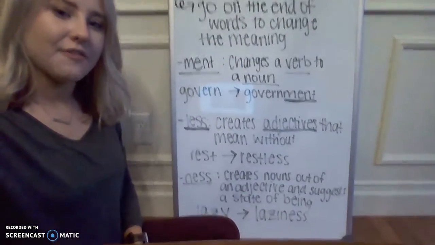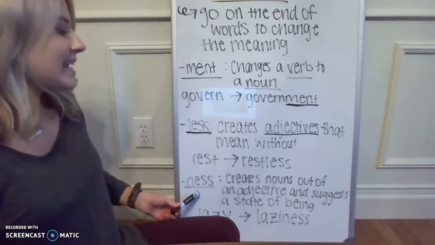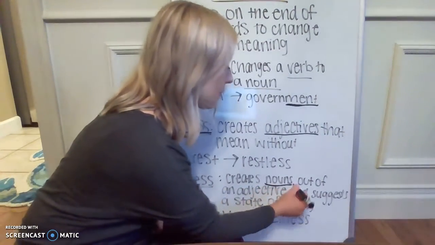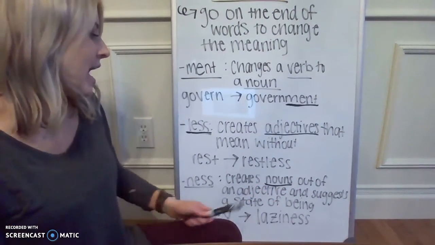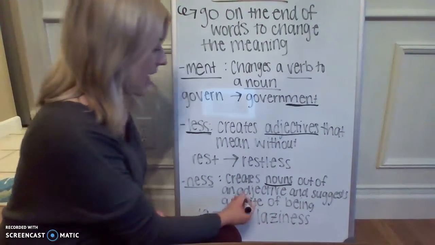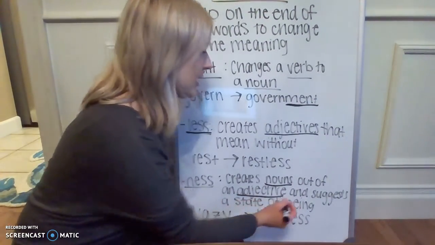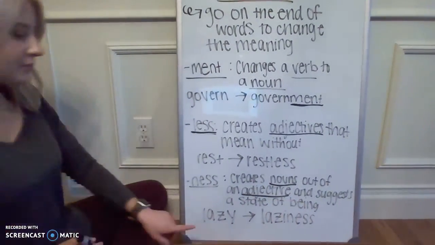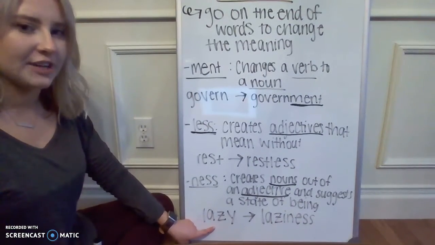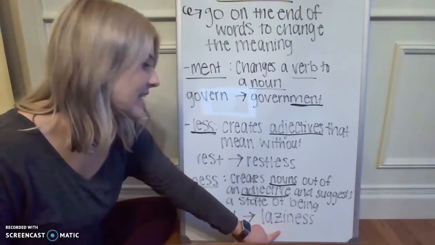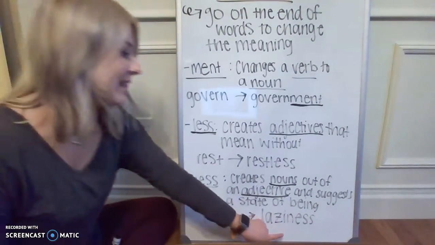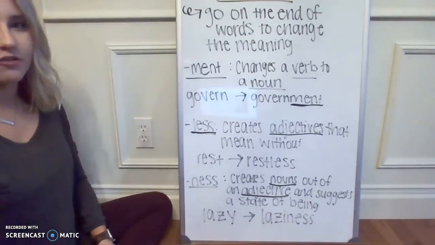And our last suffix is the suffix ness. And ness creates nouns, and a noun is a person, place, thing, or idea, out of an adjective. An adjective describes something and suggests a state of being. So, lazy is an adjective, but laziness is a state of being. So you can be lazy, adjective, and laziness is a state of being.